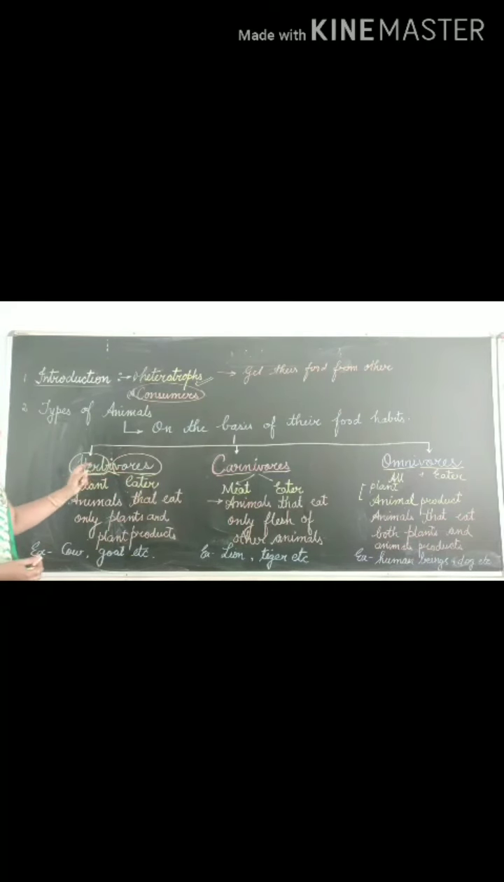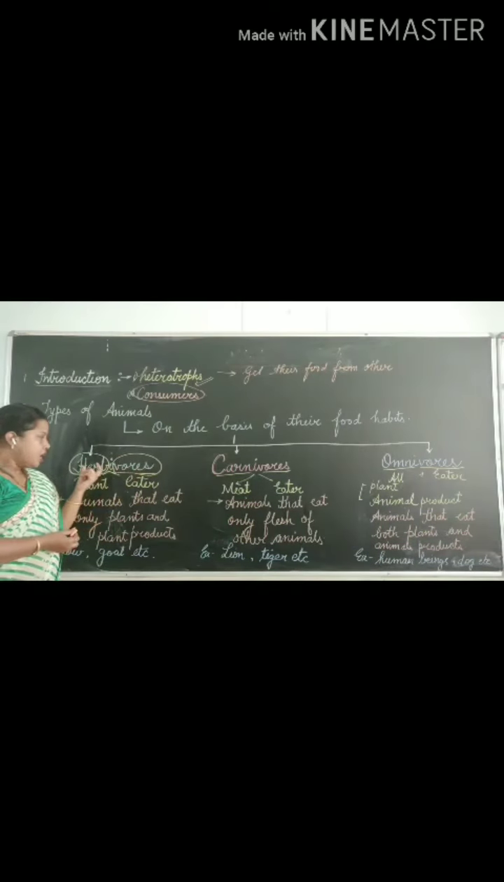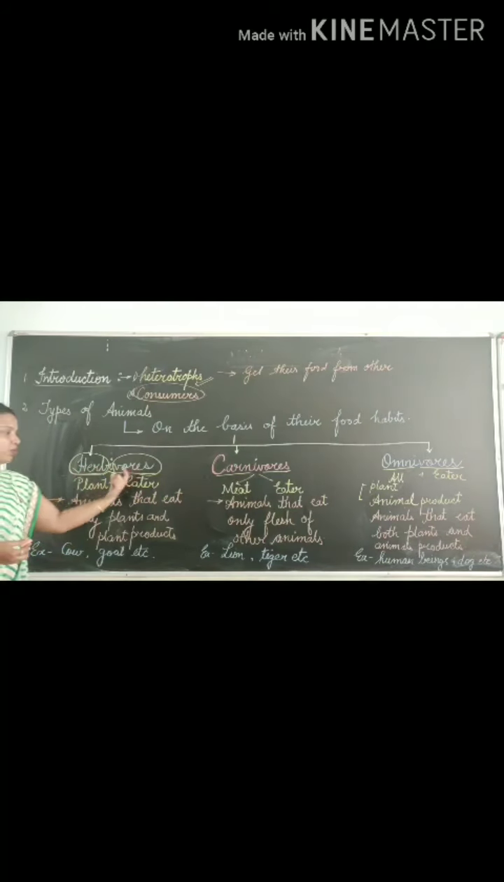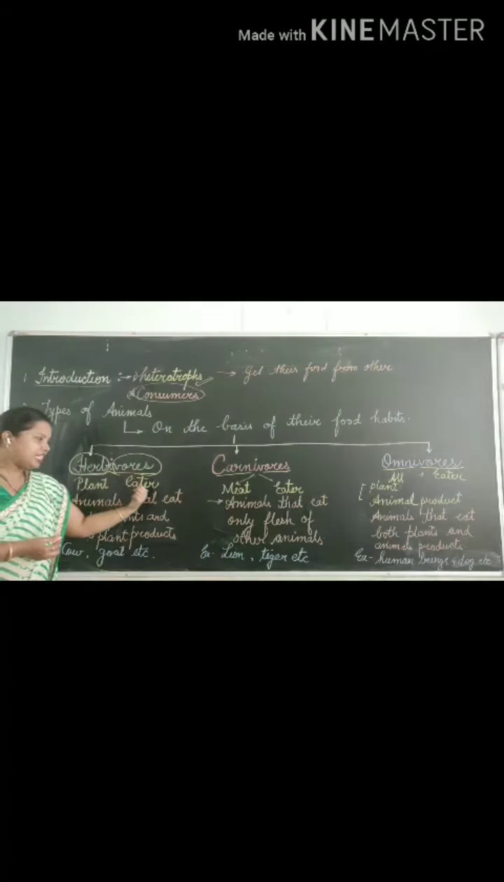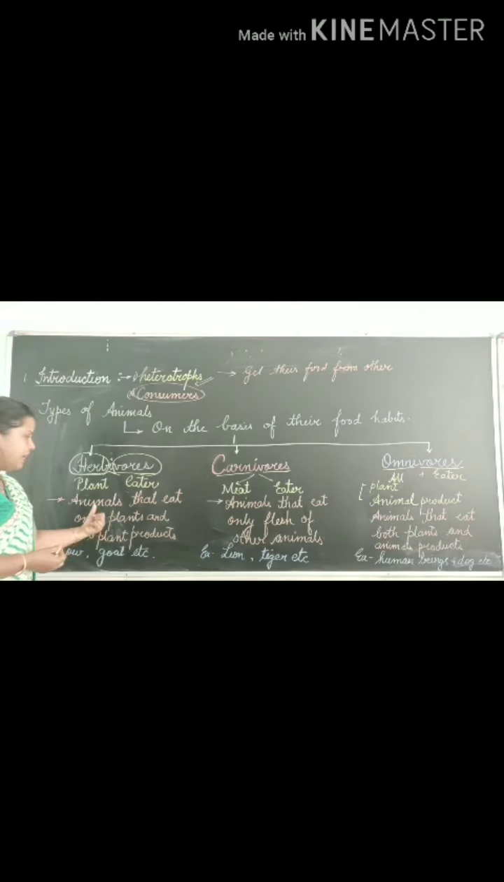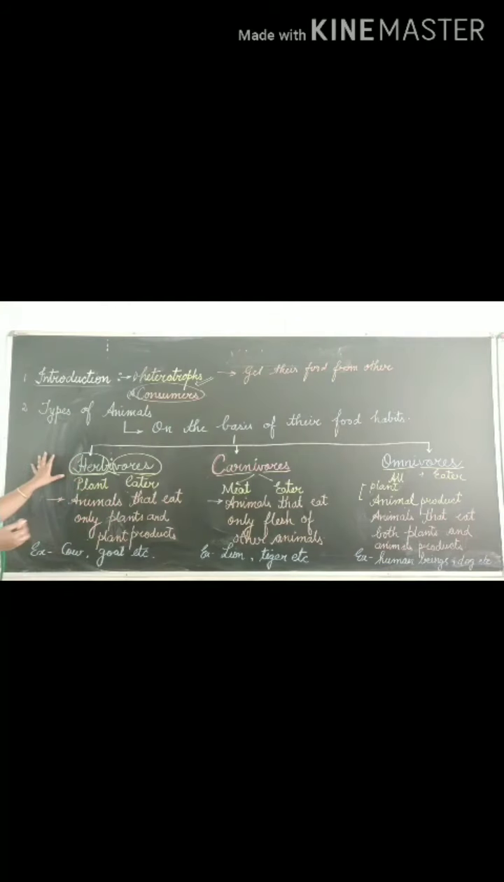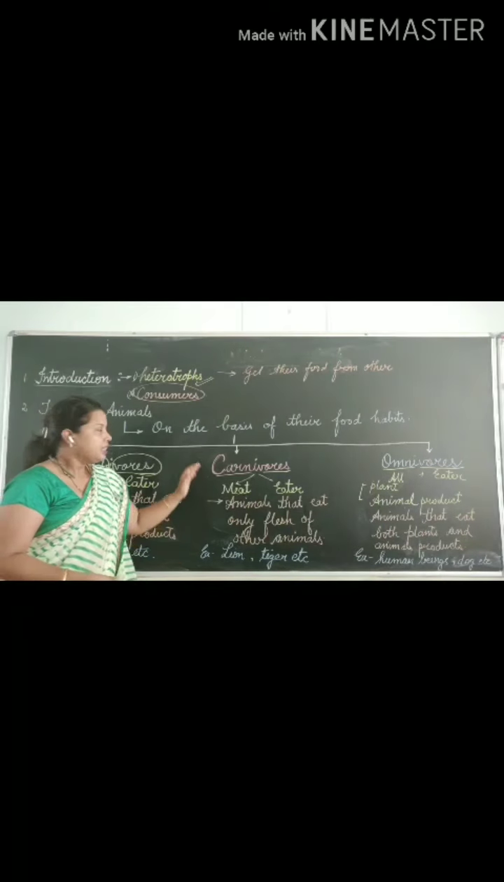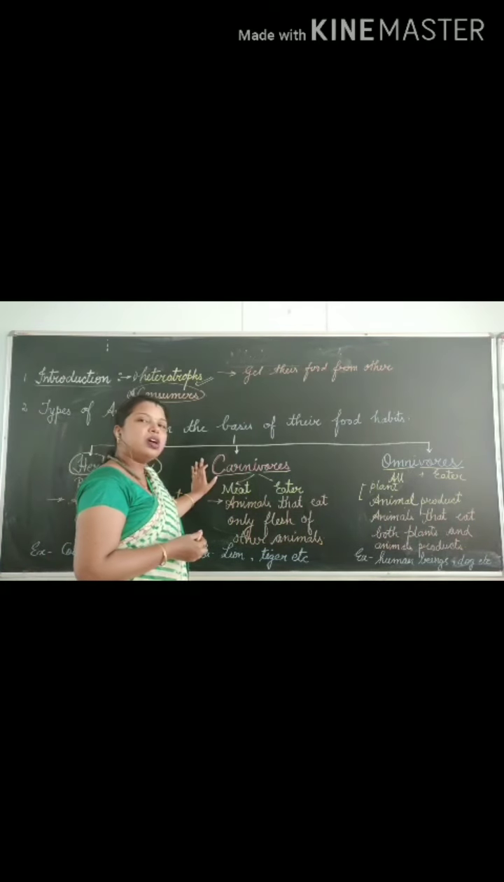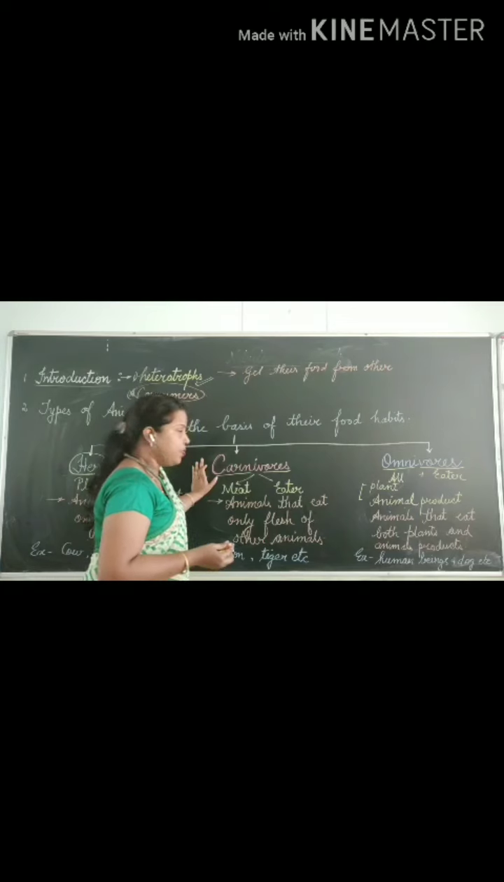Again I am repeating, herbivore. Herb is one word, vore is eater. Herb means plant and vore means eater. So the definition is: animals that eat only plants or plant products are known as herbivores. Examples you know very well, that is cow, goat, like that. These are the herbivores.